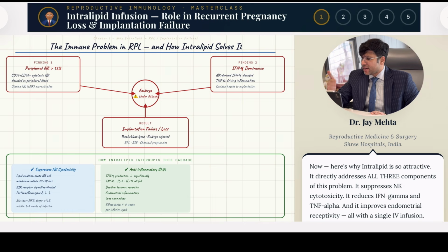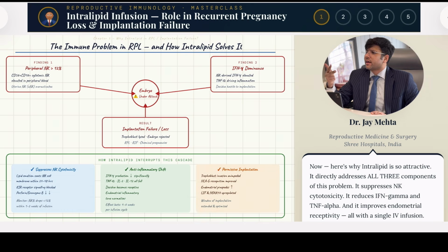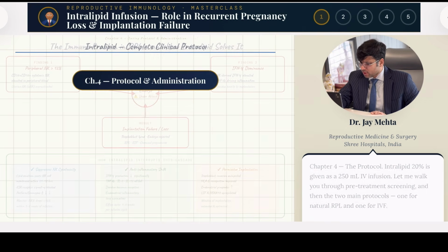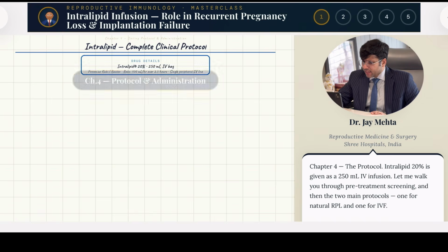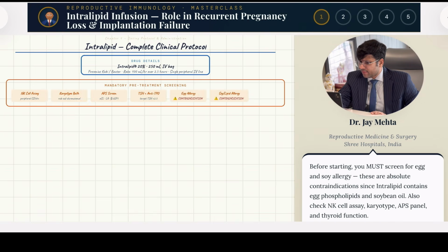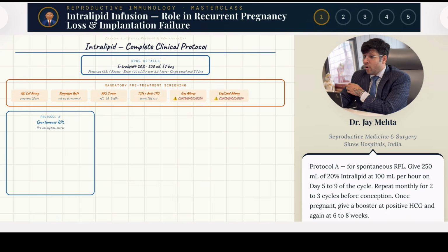That means ANA, anti-TPO, all the other known causes like antithrombins, any clotting agents, everything has to be ruled out and everything has to be negative for us to actually start intralipids. Various protocols are available, but basically this 20% which is available in 250 ml is to be administered at 100 ml every hour, and usually it will finish in around 2 to 3 hours.